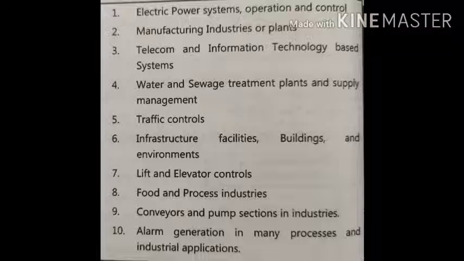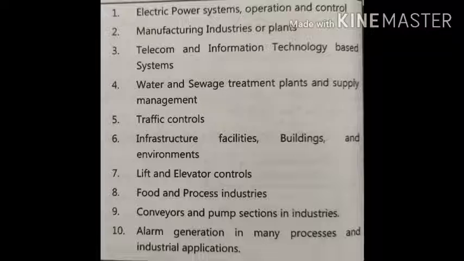So in many process and industrial applications, SCADA is used to monitor and control different processes, control devices and various types of operations. Typically, SCADA is used in harsh conditions where monitoring and controlling are not possible by humans, such as chemical plants. Also, SCADA is used for data logging purposes for large and complex industrial processes or applications.